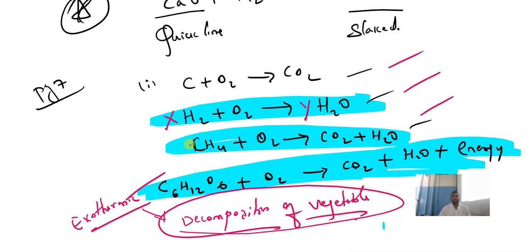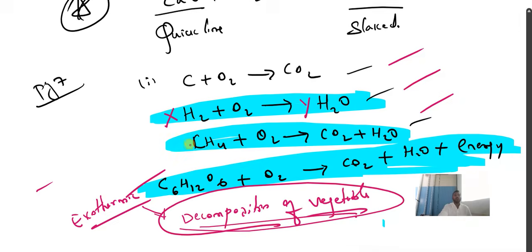Sometimes they won't say combination. They'll give the word exothermic in the multiple choice. So exothermic reaction or combination reaction, both are the same. Don't forget. Especially this sentence, decomposition of vegetable matter into compost, could be asked in the exam. So be careful with this. Understood? These are the things you have to study from the first chapter recap.